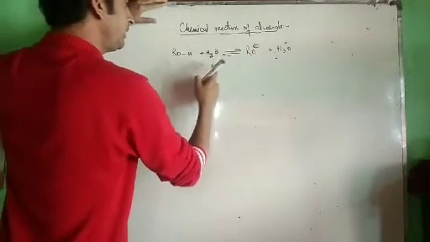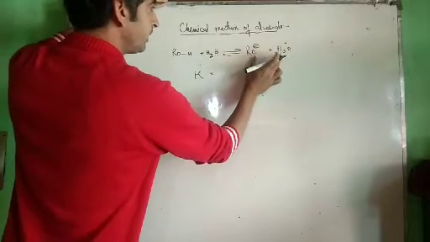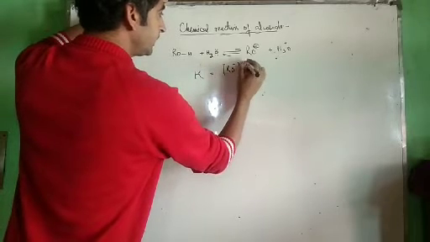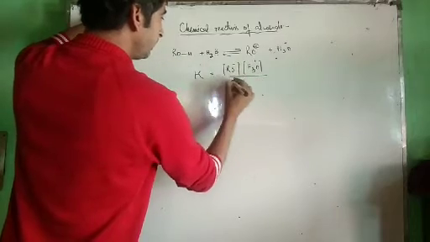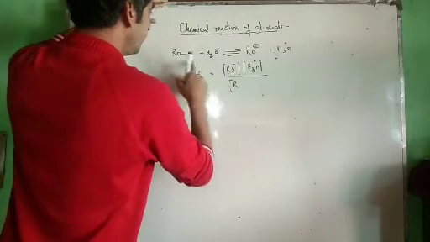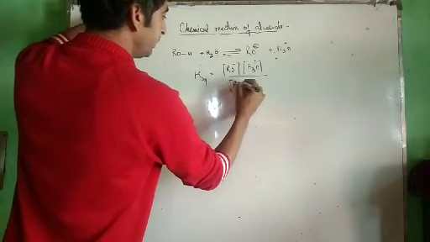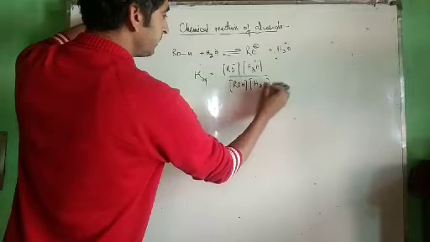Now if I write the equilibrium constant for this reaction, I will write K equals the product of concentration of products, RO negative, from the law of mass action, into the concentration of H3O plus, that's H positive ion, divided by the concentration of alcohol into the concentration of water.